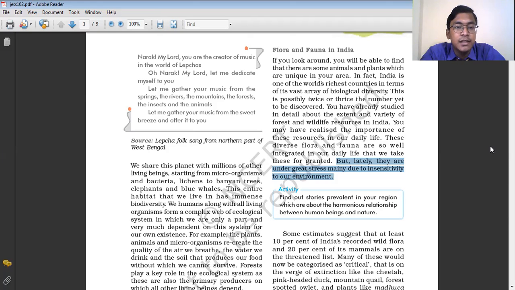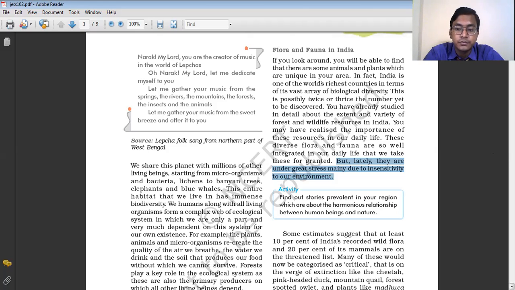And we can see that there are many animals in our country whose numbers have gone down. They are now available only in few numbers. There are even many animals which have become extinct, which are no more found in our country. All this has happened just because of the insensitive nature of human beings towards the environment.